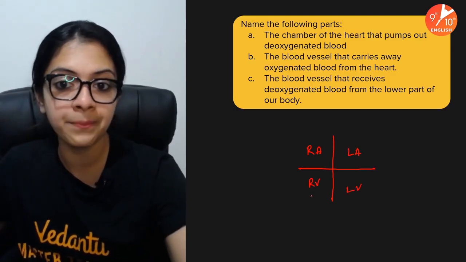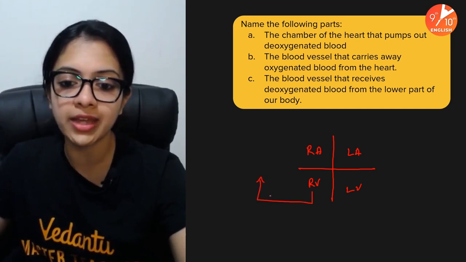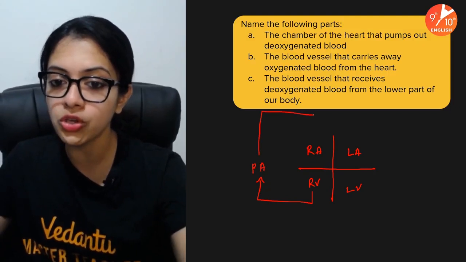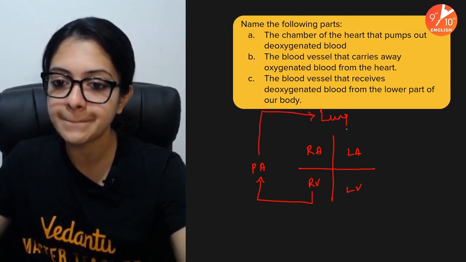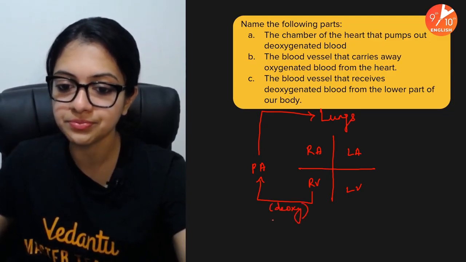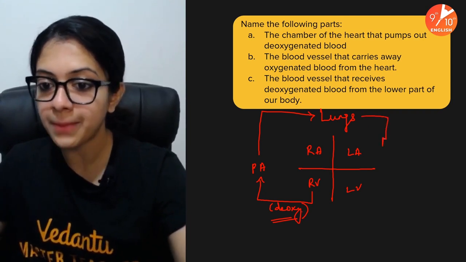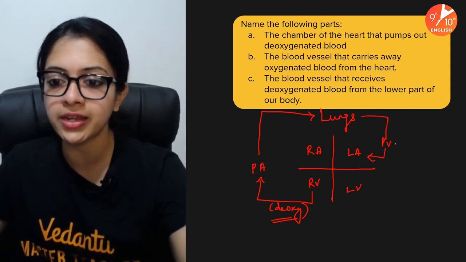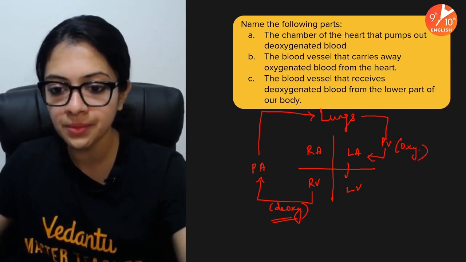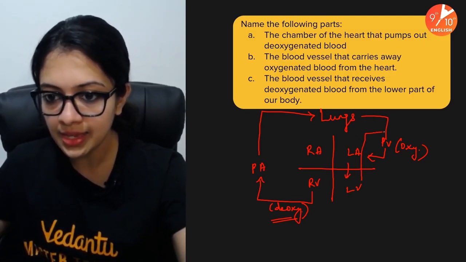Now, it is from your right ventricle that deoxygenated blood would be pumped out through the pulmonary artery to your lungs. Okay, so this is deoxygenated blood. All right, then from here to here, it would be the pulmonary vein which carries oxygenated blood. From here to here, and from here, it would be the aorta.